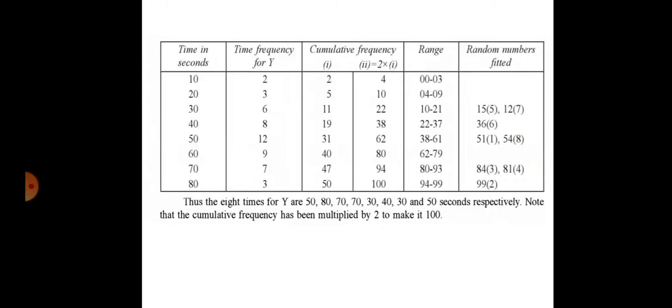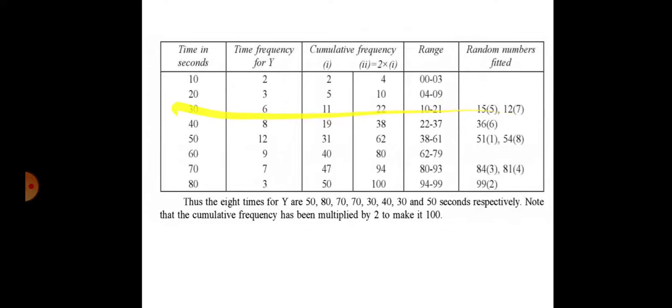Corresponding time in seconds. For first time is 50. For second time is 80 seconds. For third time is 70 seconds. For fourth time is 70 seconds. For fifth time is 30 seconds. And for sixth time is 40 seconds.